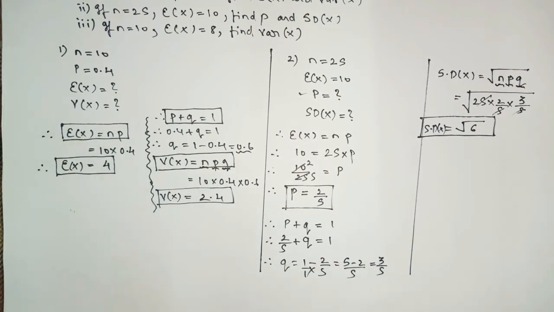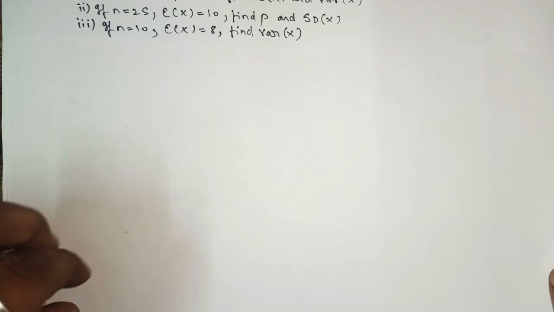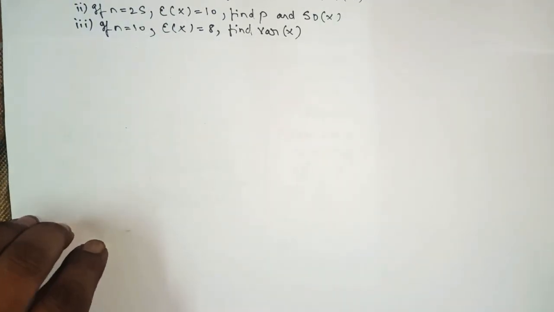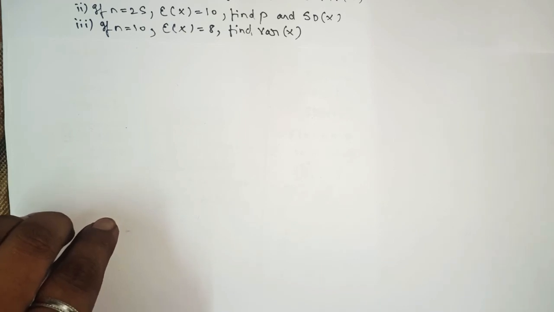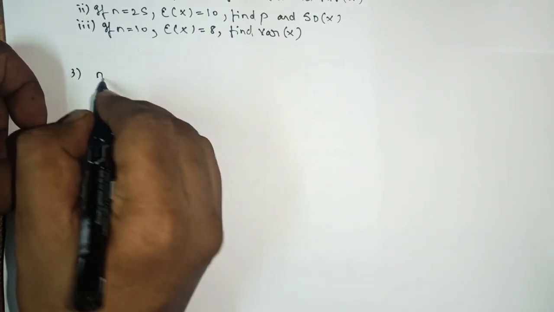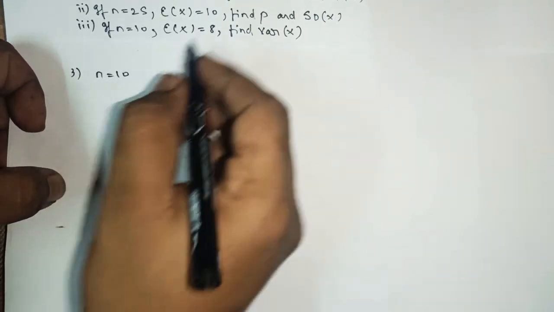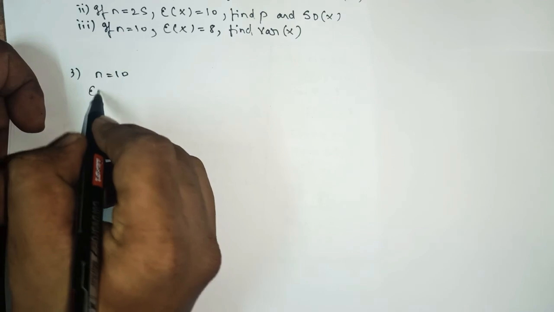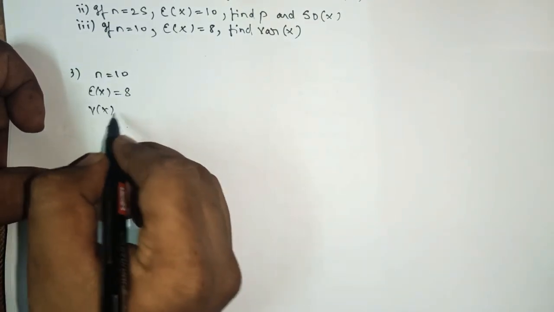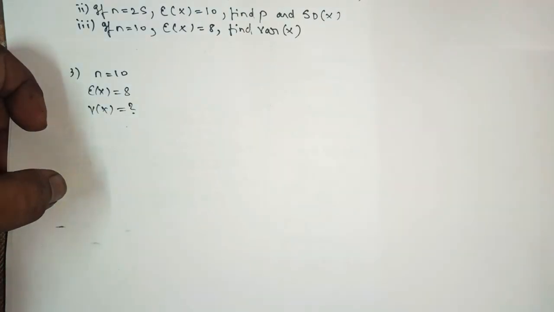So now let's move on to the next one, the last sum. In the last sum it says that n equals 10. Third sum, n equals 10. E of x is 8, and we have to find v of x, which is equal to question mark.